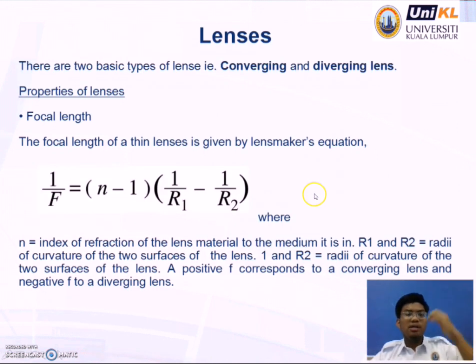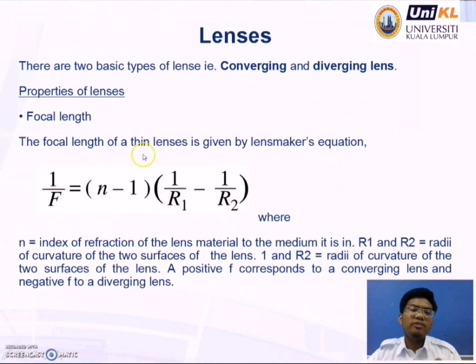Next, we'll look at lenses. There are two basic types of lens, which are the converging lens and the diverging lens. A converging lens brings the light rays together. However, a diverging lens spreads the light rays apart. Okay, properties of lens.